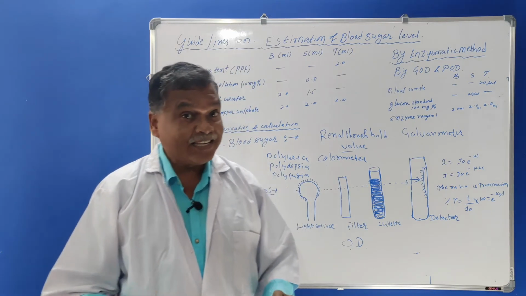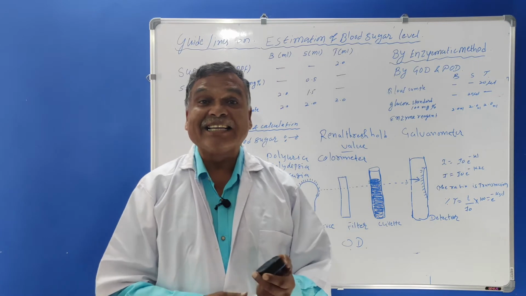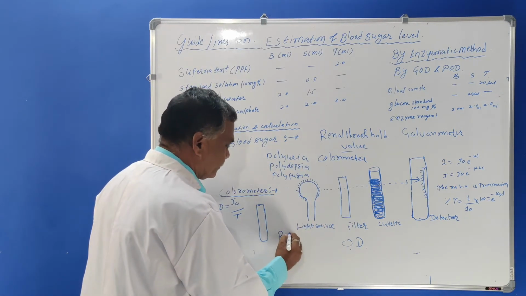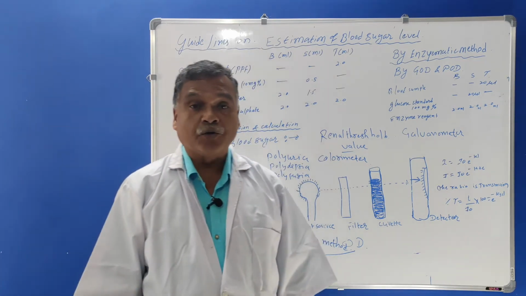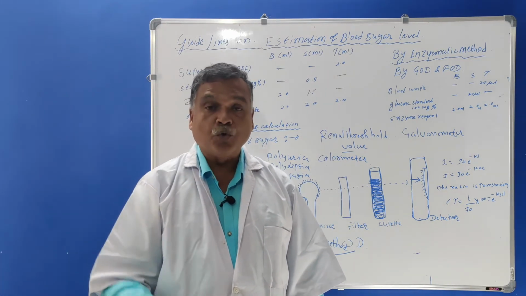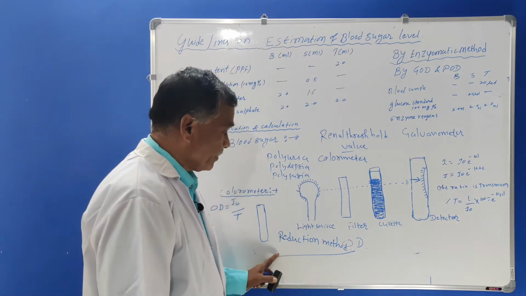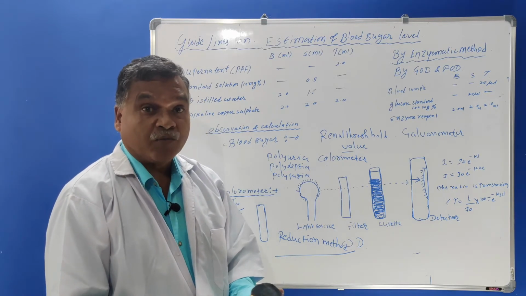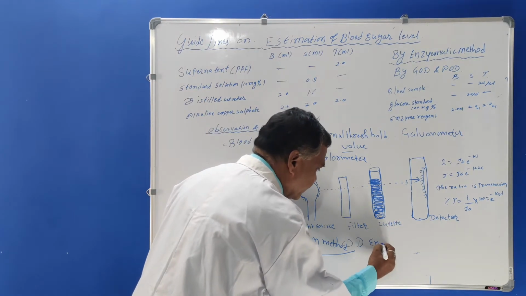Now we were seeing about the methods. One method is called the reduction method. I just told you, the reduction method. In this method, what will happen? The reduction of the cupric ions to cuprous oxide takes place. Just now I told you that the reduction method gives the enediol formation.